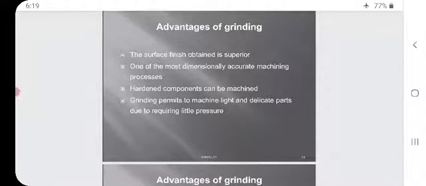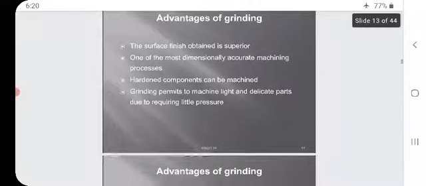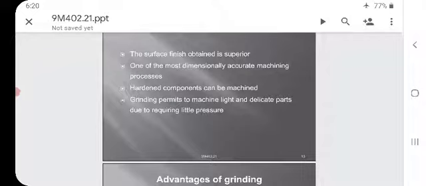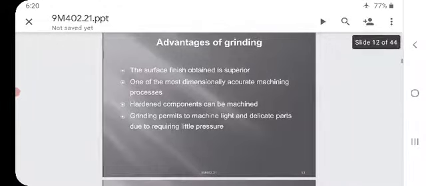Advantages of grinding. The surface finish obtained is superior. With the help of grinding, we get a superior surface finish. It is one of the most dimensionally accurate machining processes.